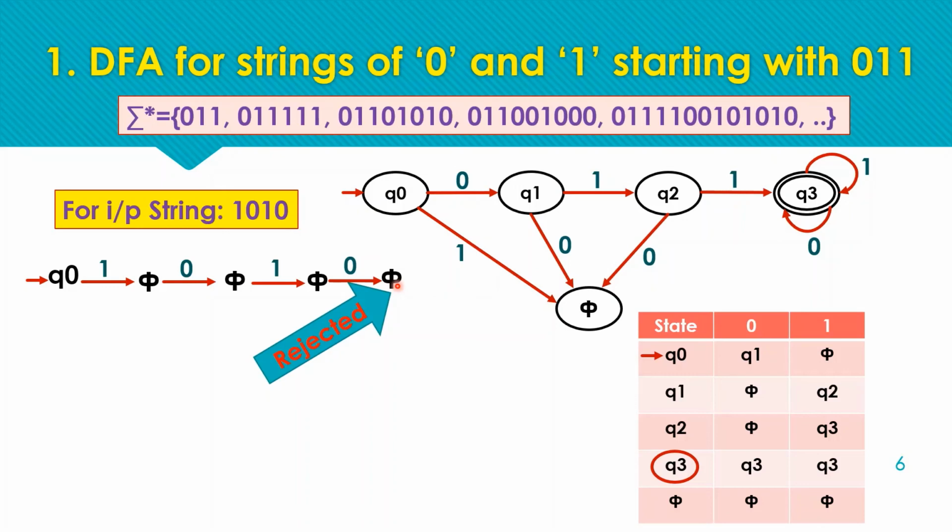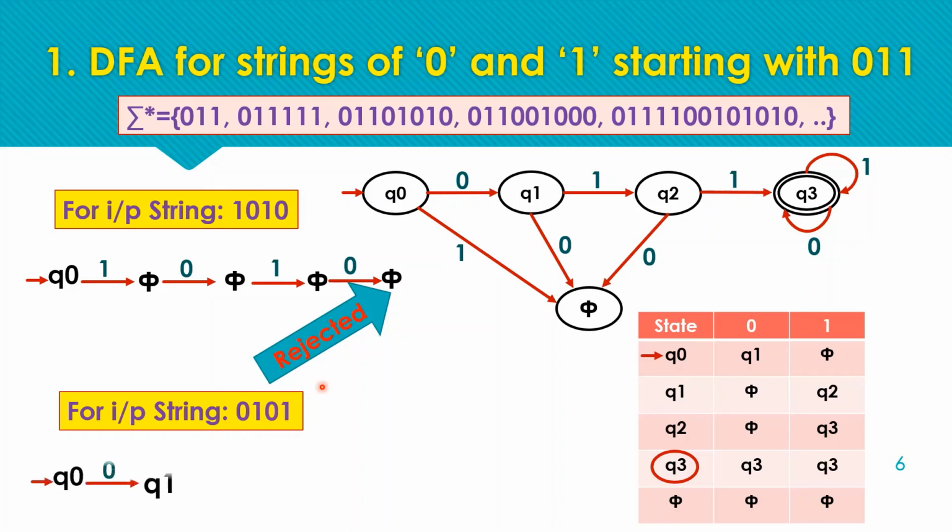Next sample string is 0101. Here we have 01 at the start, meaning we have a match for the first two symbols, but the string should be rejected from the third symbol onward. From Q0 we move to Q1 on input symbol 0. From Q1 on getting input symbol 1, we move to Q2, and from Q2 we are supposed to read 1 for acceptance.